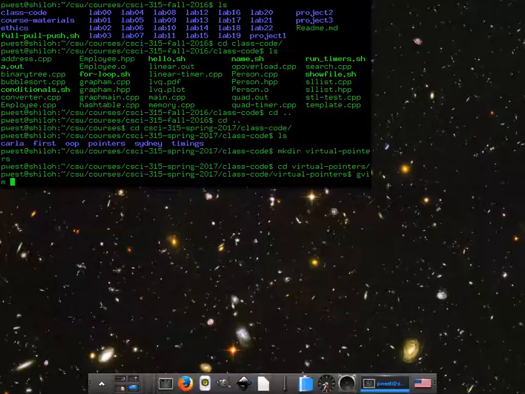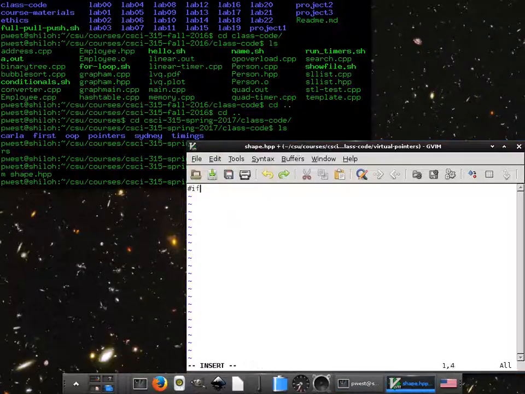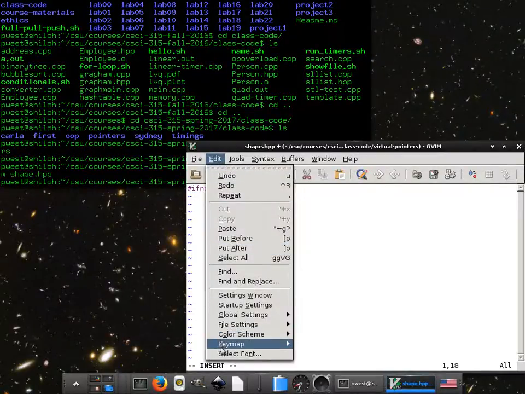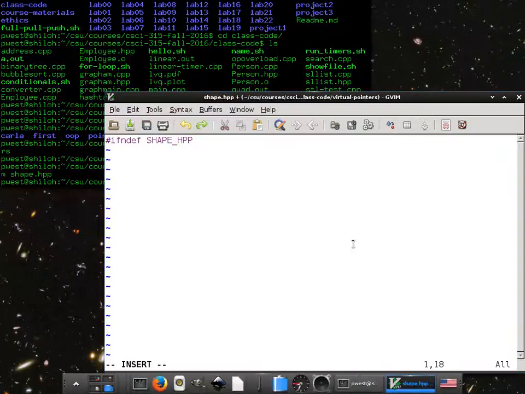All right, so let's create a good old shape.hpp. If not defined, shape.hpp underscore hpp, by convention. We'll define it, and then we'll do the endif.